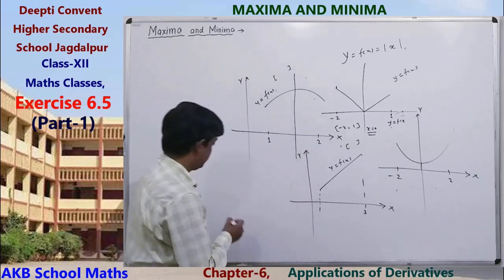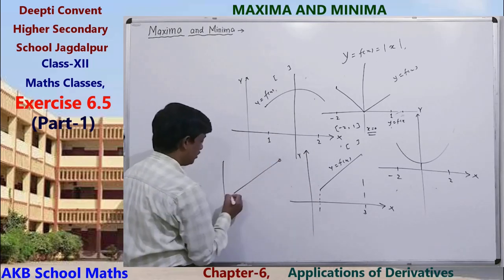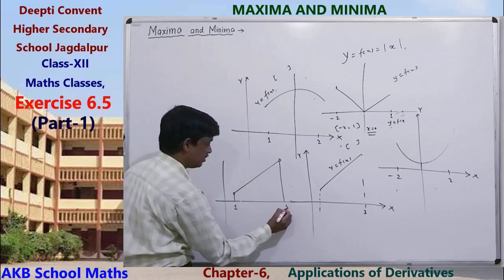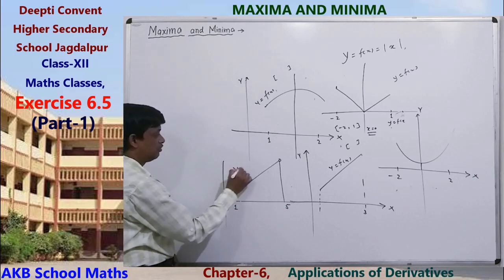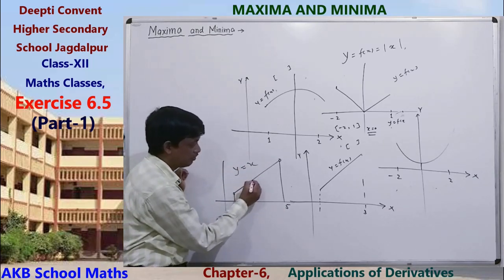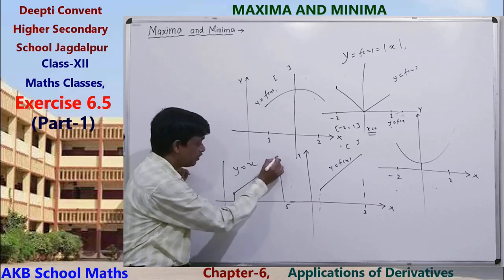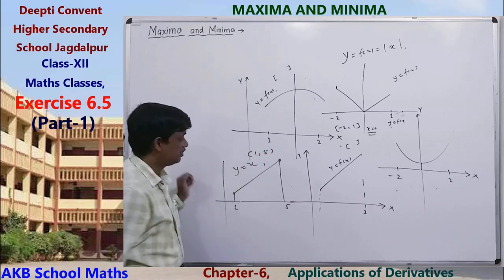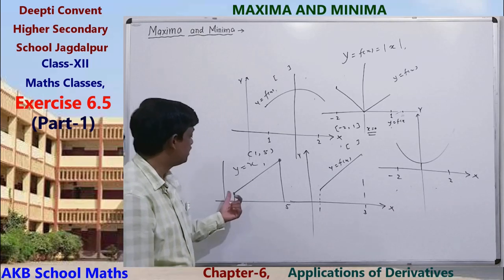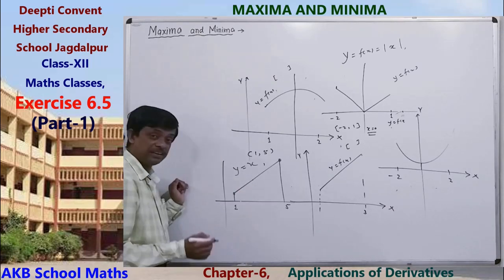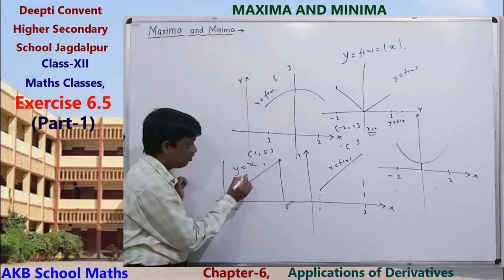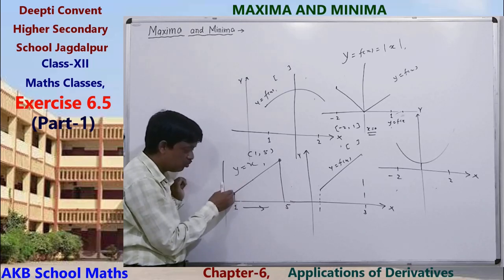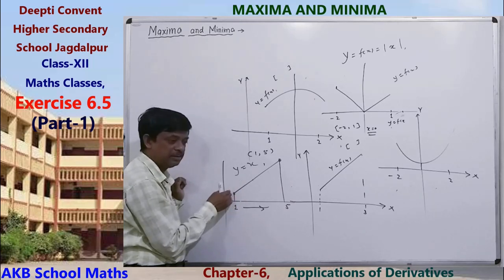Clear? But if we take an open interval, suppose this is 1, this is 5, and the graph of the function y equals x, this is the graph of the function, then if its domain is the open interval 1 to 5, there will not exist a minimum and maximum value, because we can take a value of x very close to 1 from the right side.